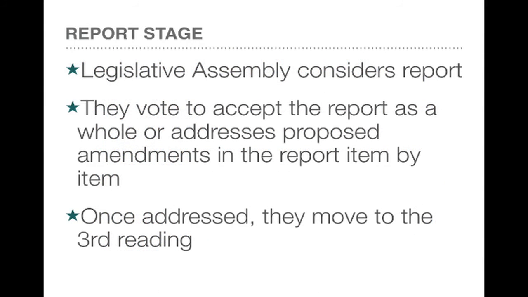Now, once the report is received, the Legislative Assembly looks at the bill in 2 stages that normally follow each other immediately: the report stage and then the third reading stage. In the former, they're only looking at the changes recommended by the committee, not the bill itself. And the changes, of course, can also be suggested. As mentioned, they can decide to accept all of the recommendations in the report, accept some but reject others, or reject them all. Once they've addressed the report, and the normal state of affairs is that the report is accepted in its entirety, but this is not always the case, they then move immediately to the third reading.